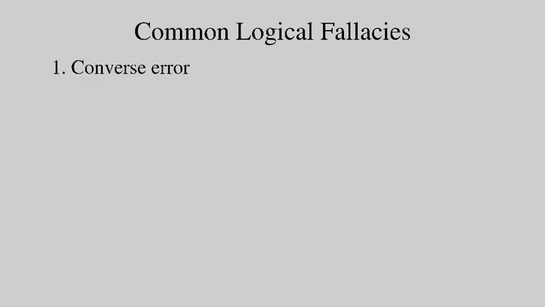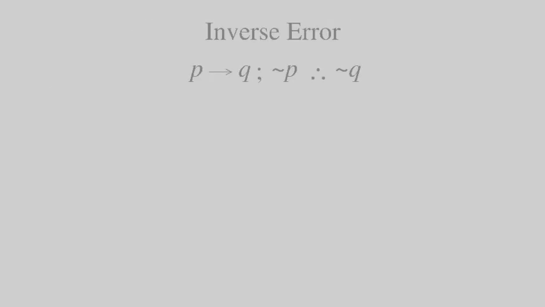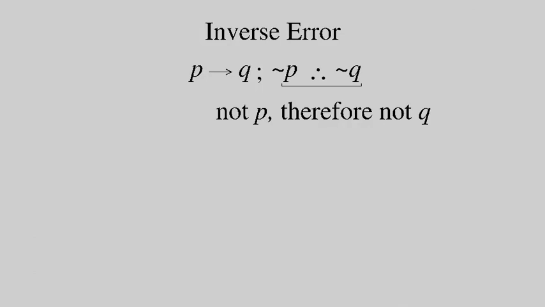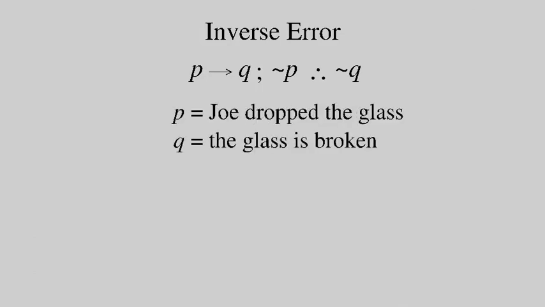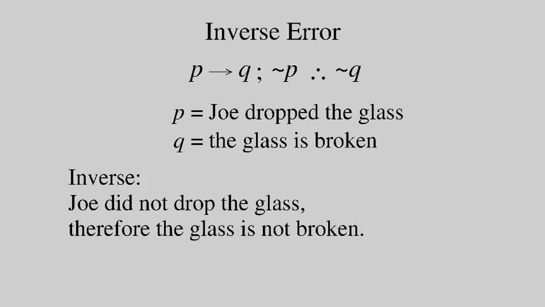A fallacy similar to this is called the inverse error. The statement part, if P, then Q, is the same as before. But the inverse is, not P, therefore, not Q. Using our Joe dropped the glass example, the inverse becomes, Joe did not drop the glass, therefore, the glass is not broken. However, we know that there are many other reasons why the glass might be broken, even if Joe did not drop it. So, we cannot conclude, just because Joe didn't drop it, that the glass is not broken. Therefore, the inverse is invalid.